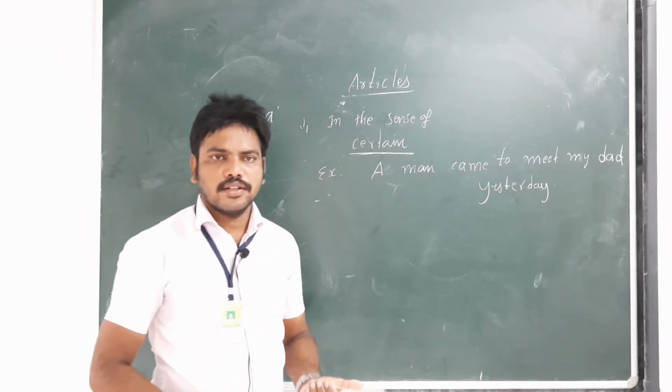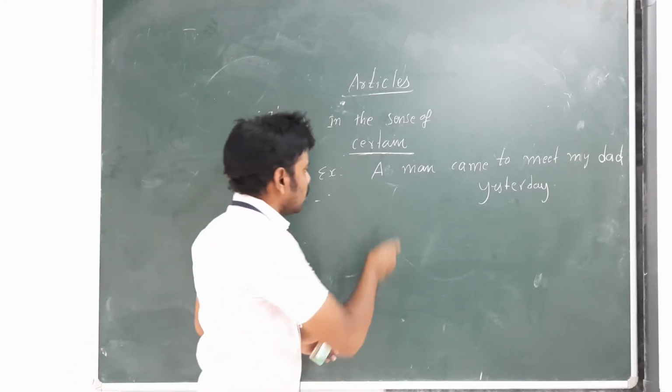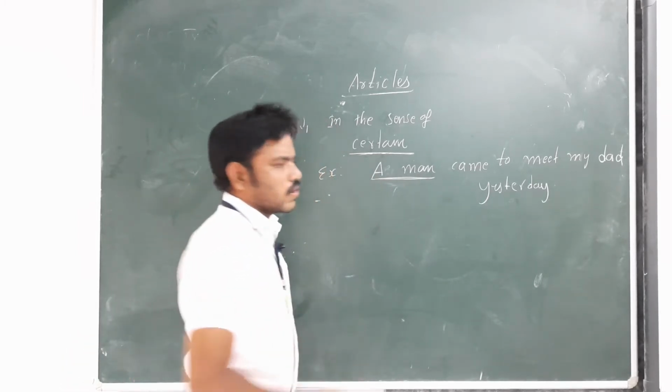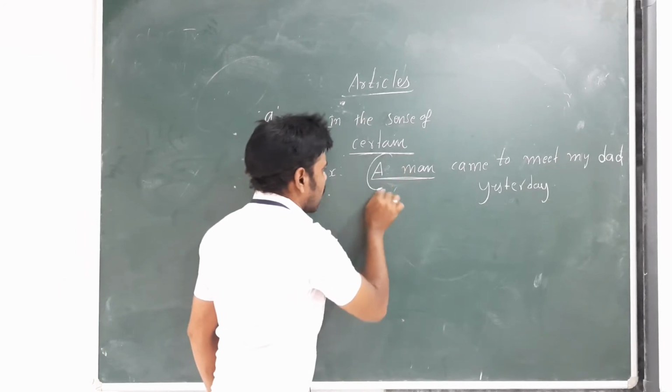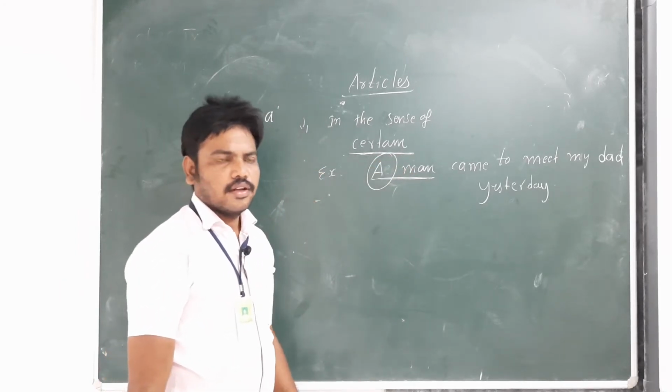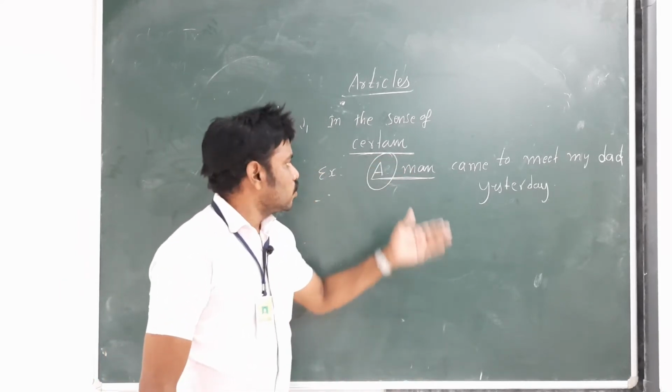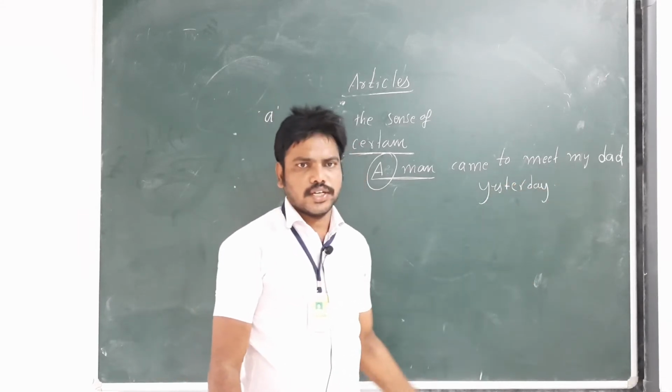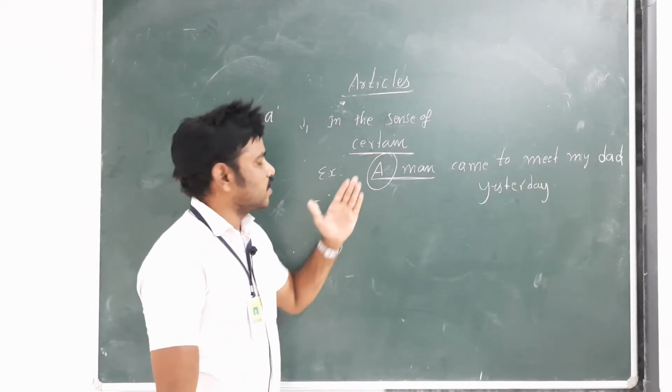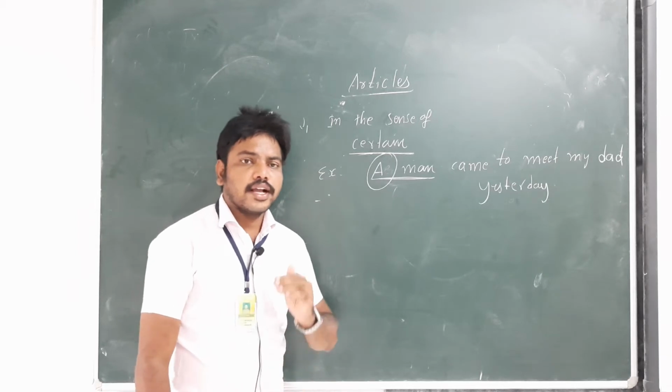Certain: a man, there is no particular man. A is called the article here. So, a man came to meet my dad yesterday. When we speak in the sense of certain: a man, a girl.